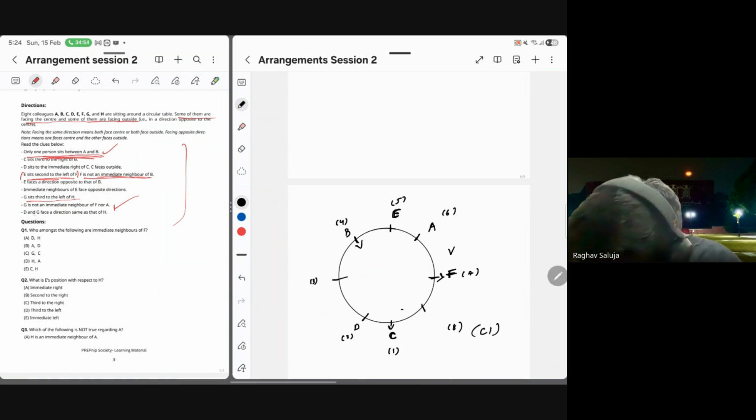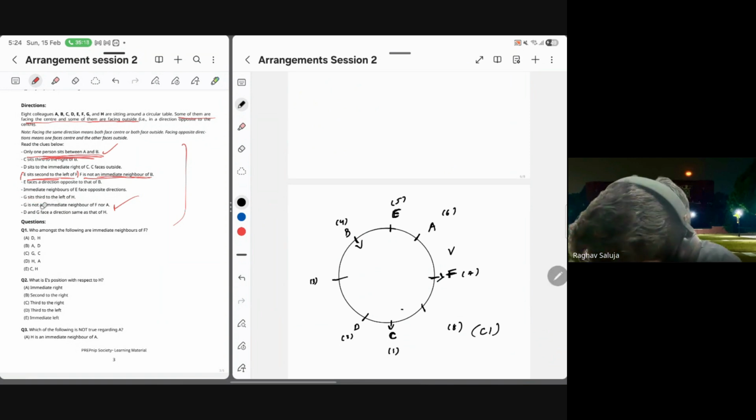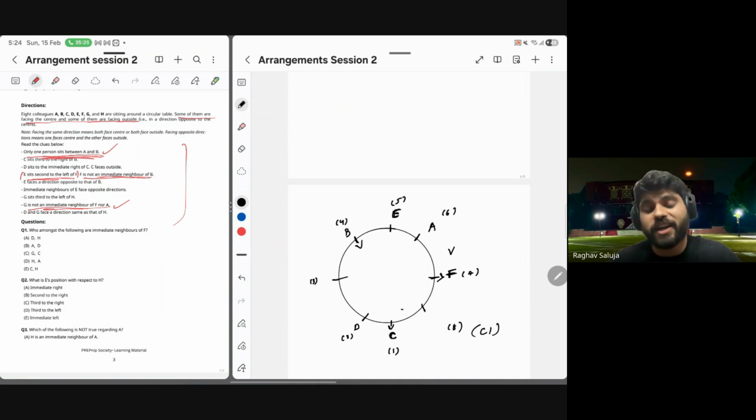G sits third to the left of H. The two spots remaining are 3 and 8. Can G come at 8? Nope. G cannot come at 8 because G is not an immediate neighbor of F and E. If G comes at 8, G will have to be an immediate neighbor of F. So G cannot come at 8. It means G comes at 3. It means H comes here.